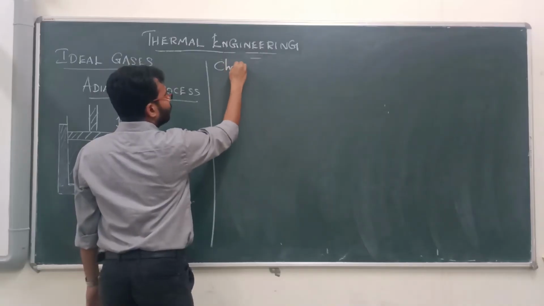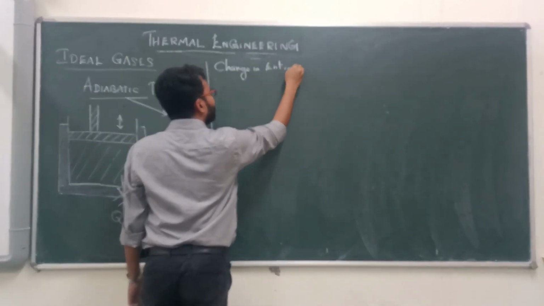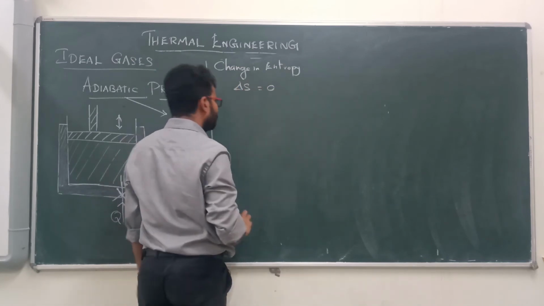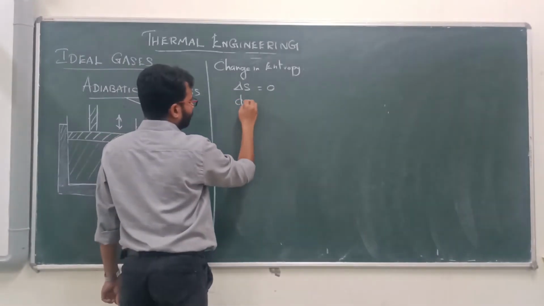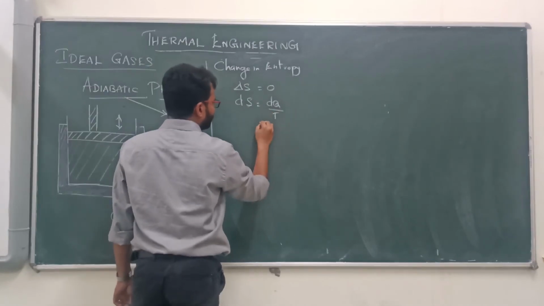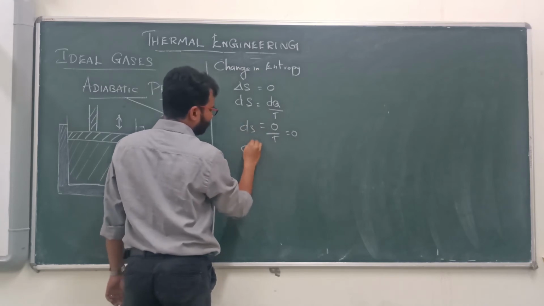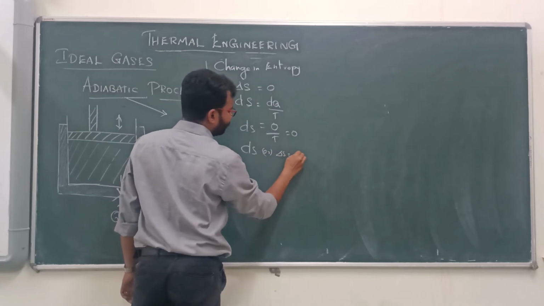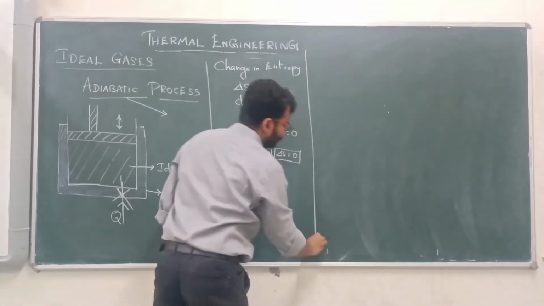What about the change in entropy? Change in entropy, that is delta S, is equal to 0. Since we know ds is equal to dq by T, the dq value will be 0, so 0 by T is equal to 0. Therefore, ds or delta S will be equal to 0. So the change in entropy value will be 0.